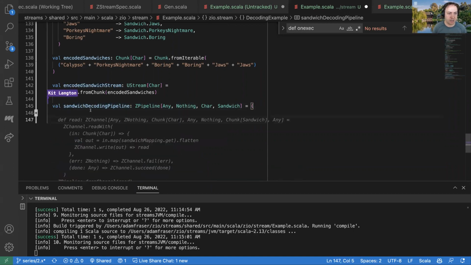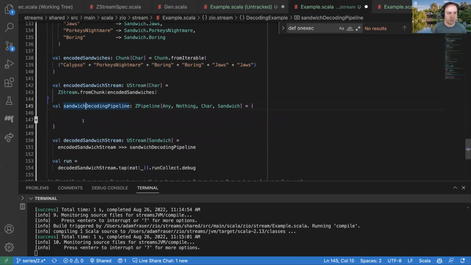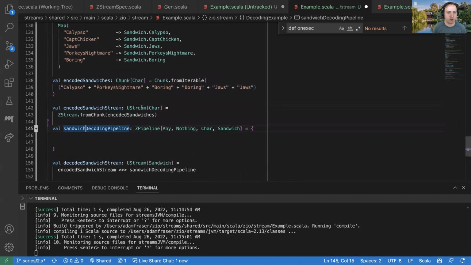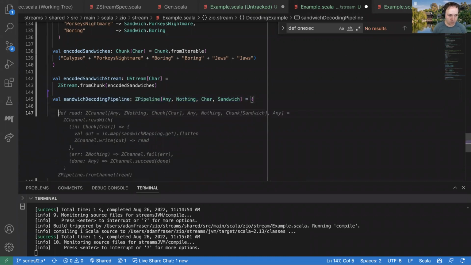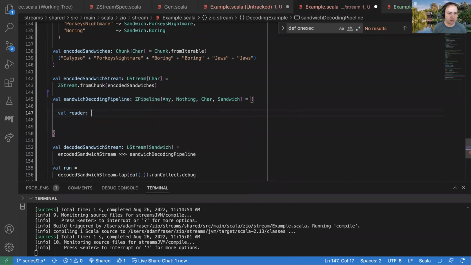The way I like to start here a little bit is we know from our discussion before that all of these types, the pipelines and the sinks, they're just wrappers around a channel. So if we're doing these low level operators, we're going to want to start with a channel and just wrap it up in a pipeline. So we could do something, maybe I'll call this a reader.